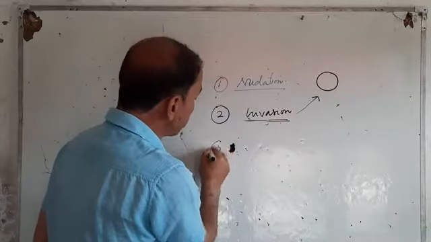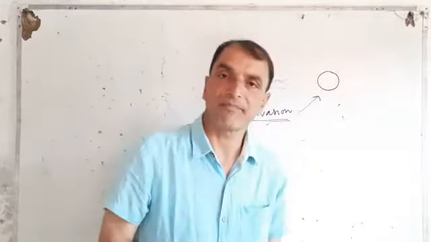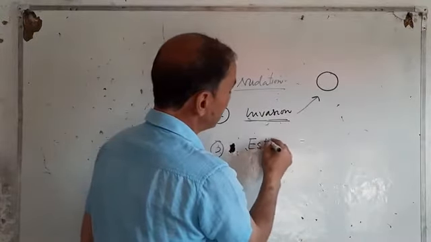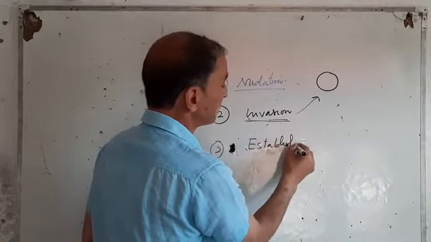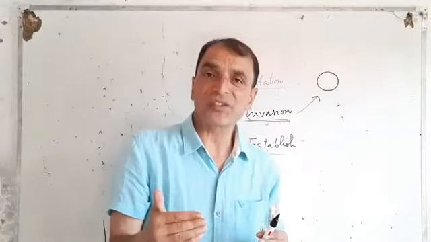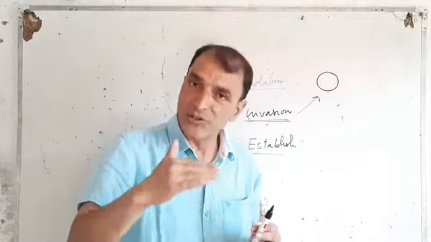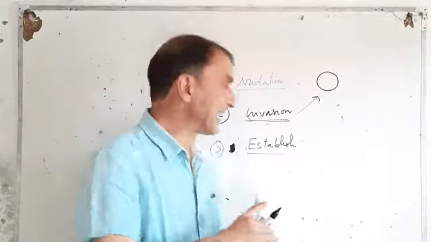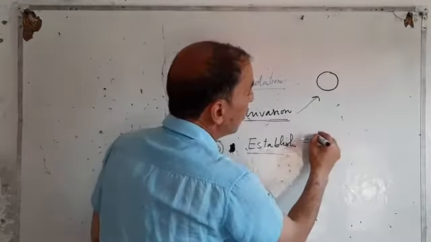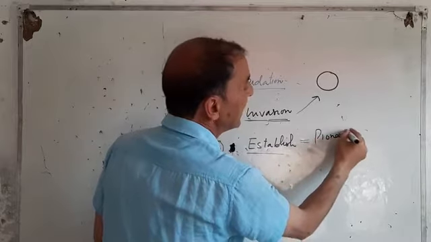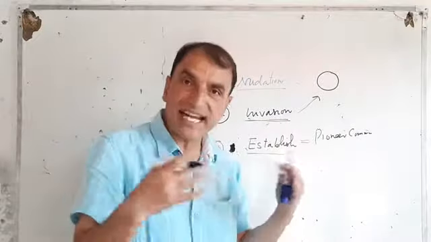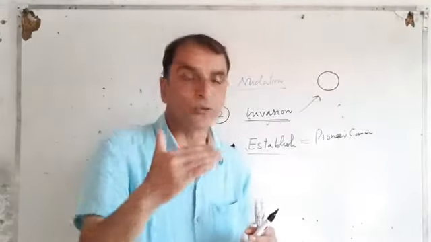Now, the third step of ecological succession. In the third step, we see this is establishment. Now, here we have the spores. We have the seeds. Now, these spores and seeds try to germinate. They germinate and they grow and form the pioneer community. They get established in this area. What does that mean? That means they try to grow, they try to reproduce.